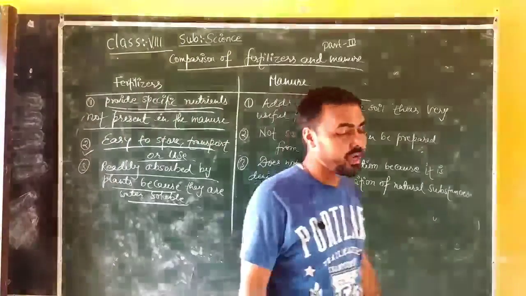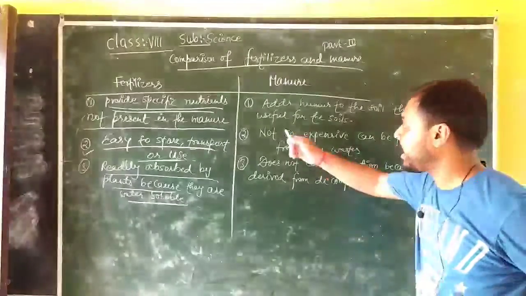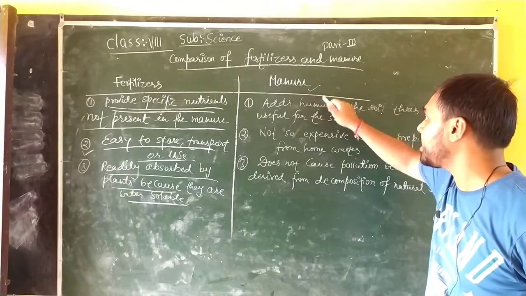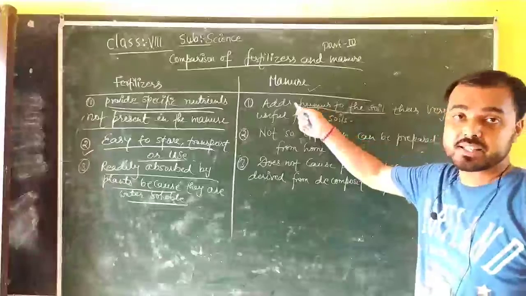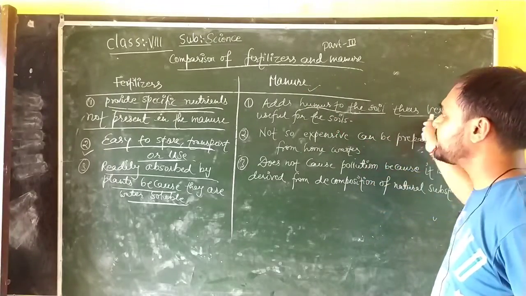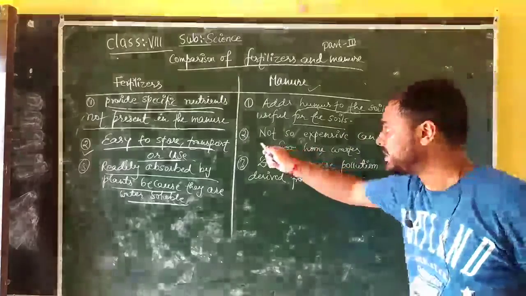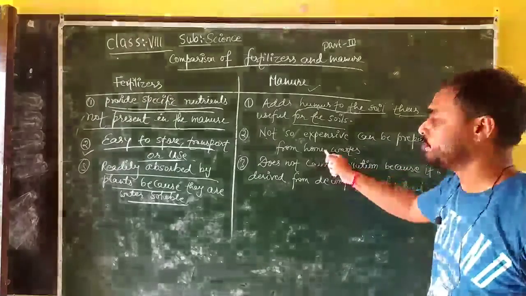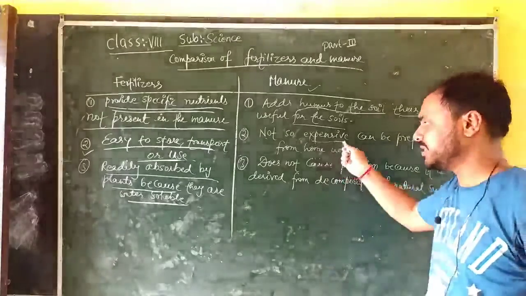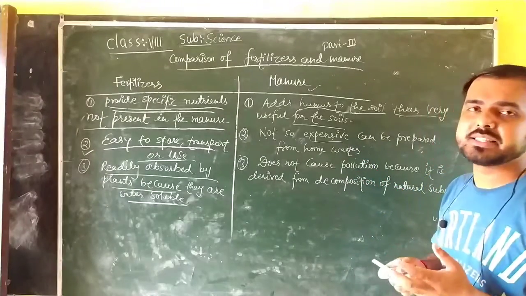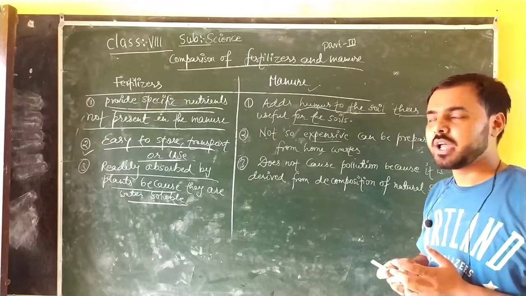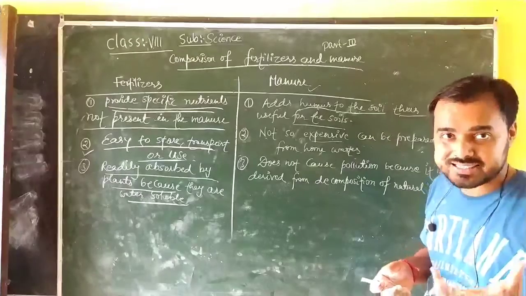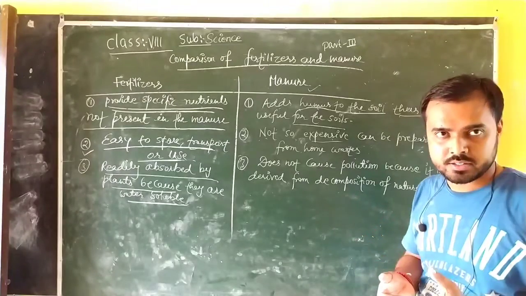Now we will talk about manures, and for manures we have written: adds humus to the soil. Because of manure the soil becomes richer in humus compared to before, and thus it is very useful for the soil. Second, we have written: not so expensive and can be prepared from home wastes. The home waste means the peels of vegetables, the peels of fruits, dead plants, dead animals, and all the animal excretions, that is dung.